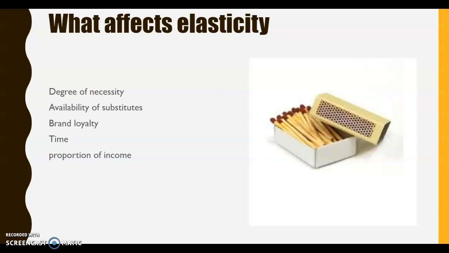The second thing that affects elasticity is availability of substitutes. So if there's lots of things that you can buy instead of the one that's put the price up, then you're going to go and buy that one as well.